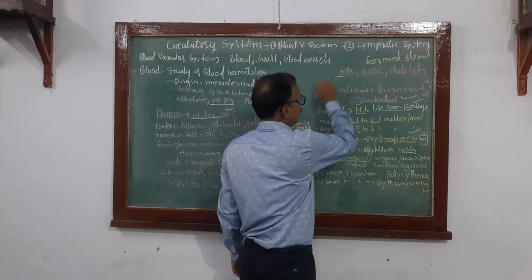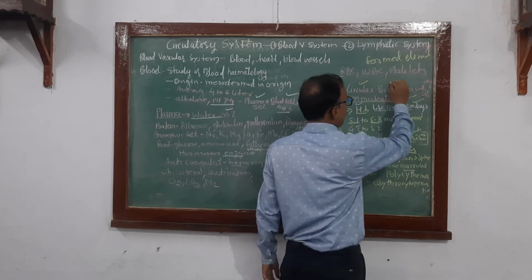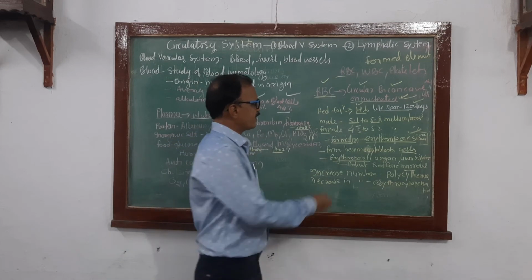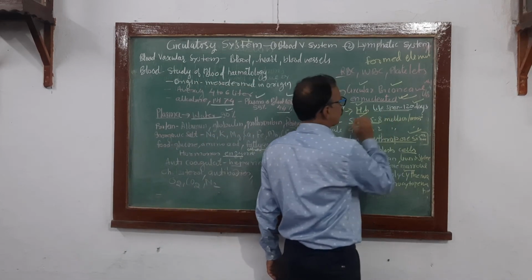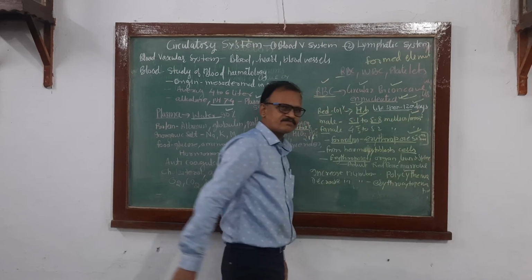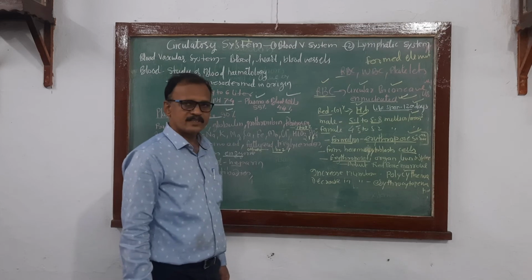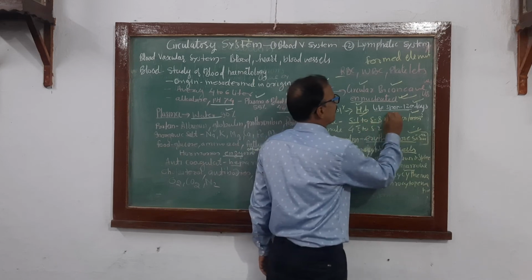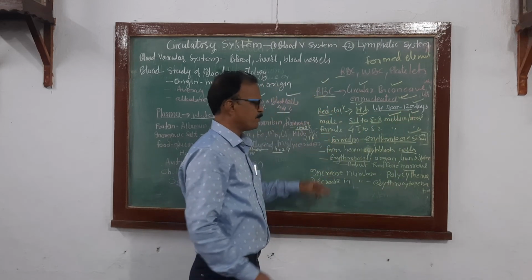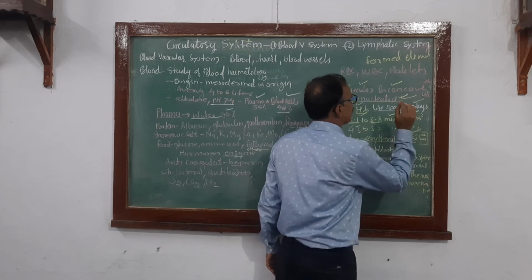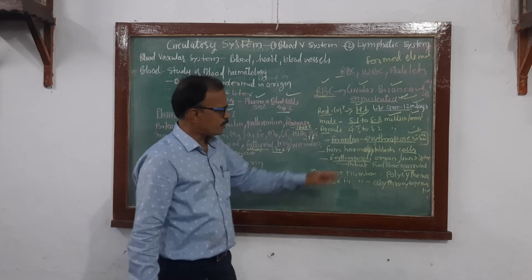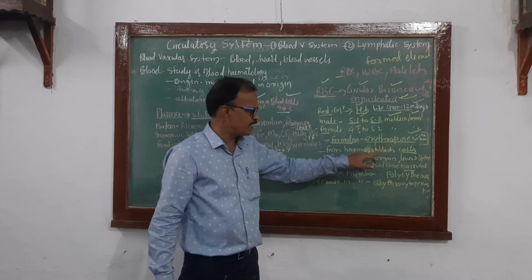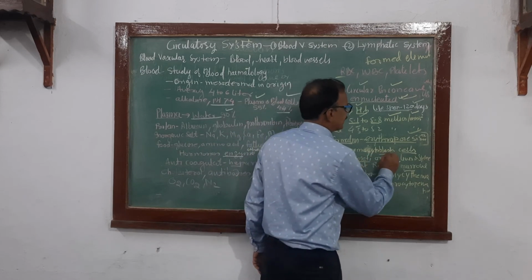Got my point? Again see this. RBC is the red blood corpuscle. These are circular, biconcave, denucleated cells. Except in camel, where it is a nucleated cell. Red in color due to the presence of hemoglobin. Lifespan is 120 days. The number of RBC in male and female varies. In male it is 5.1 to 5.8 million per cubic millimeter. In female 4.3 to 5.2 million per cubic millimeter. Formation of RBC is called erythropoiesis. The name of the cell is hemocytoblast cell.